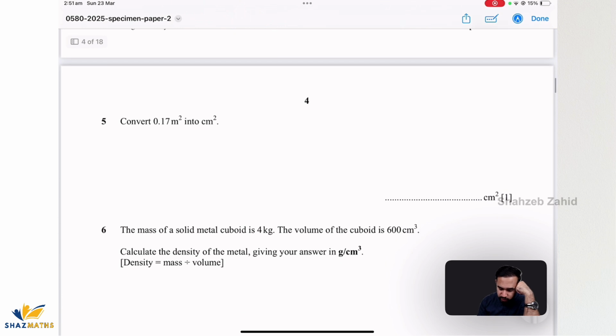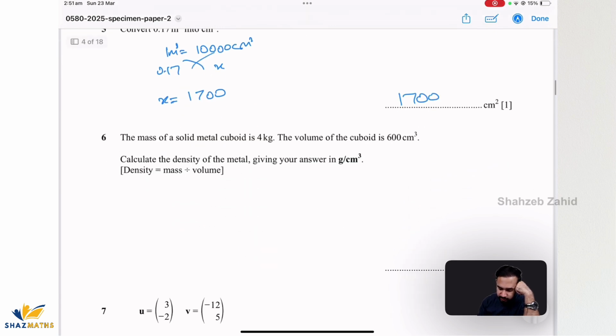Convert 0.17 meter square into centimeter square. I do know the conversion factor is 1 meter equals 100 centimeter, but because it's square, I'm gonna square both sides. So that's the conversion factor. 0.17 meter square would be X centimeter square. I'm gonna cross multiply, and this gives me 1700 centimeter square.